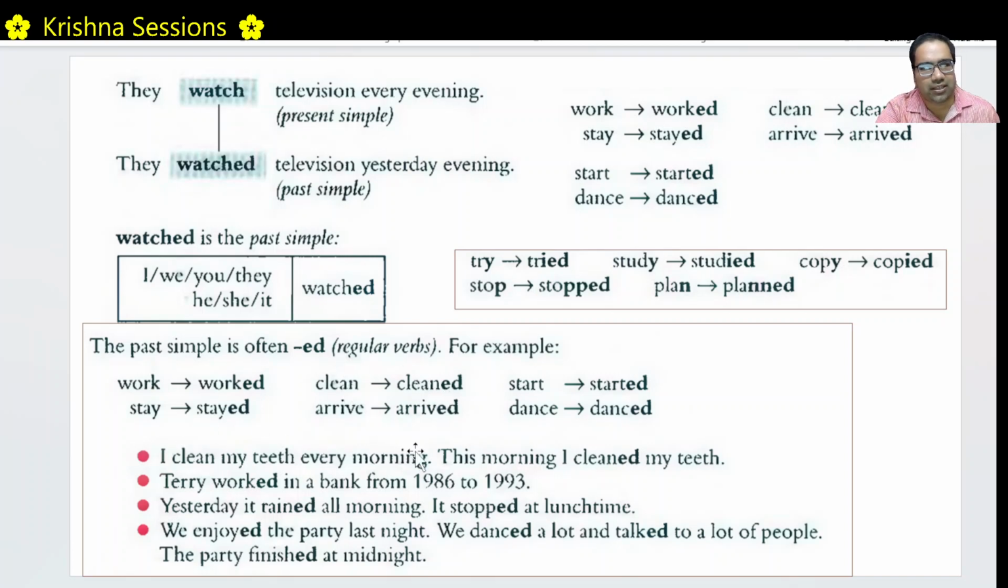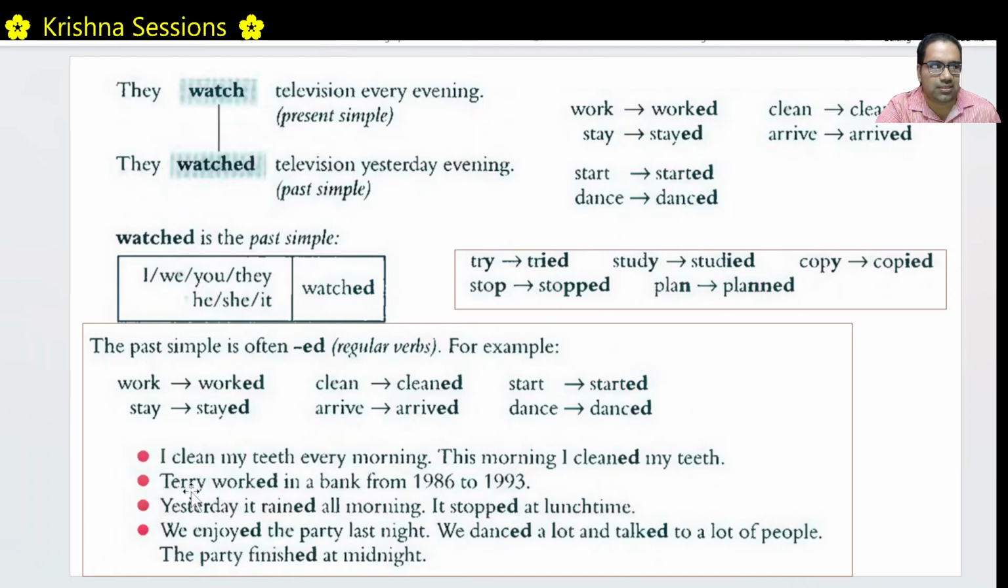I clean my teeth every morning. This is in simple present. This is about a habit and a general thing. This morning I cleaned my teeth, because this is one specific instance and it already happened. Terry worked in a bank from 86 to 93. Right? This thing is already done. This is not a general thing, it is already done.